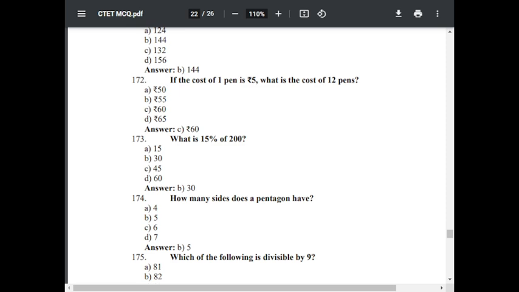Question number 174. How many sides does a pentagon have? Option A 4, option B 5, option C 6, option D 7. The correct answer is 5.